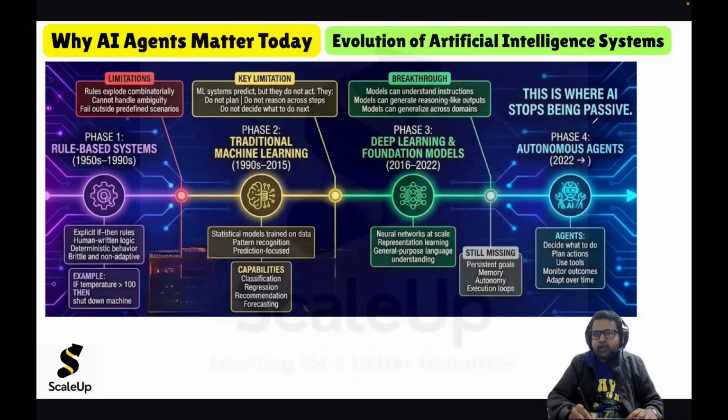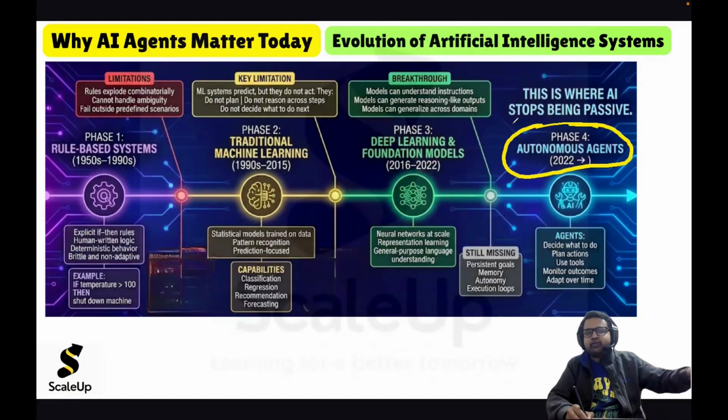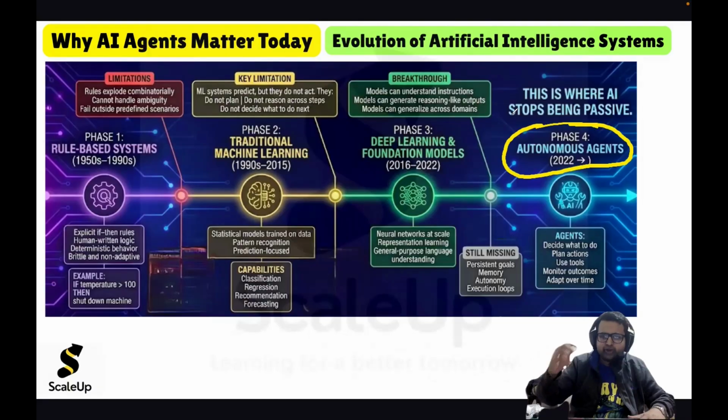And now we are in phase 4, autonomous agents. And that is what this course is about: autonomous agents. Until now, AI was very passive, in the sense that whatever you tell it, it will do. You just tell the AI, I want this, and it will give you the way. You want this? This is the strategy for that. So it was very passive.